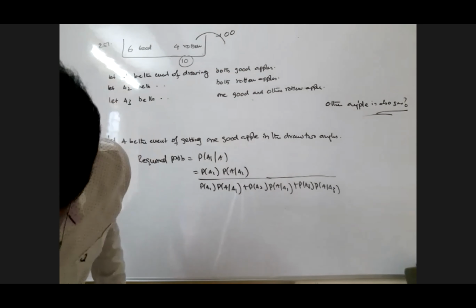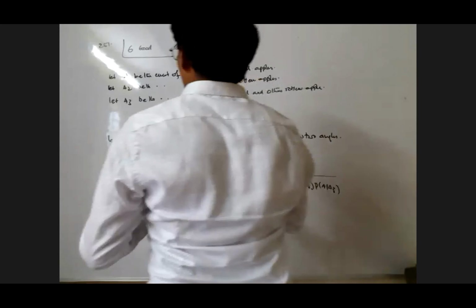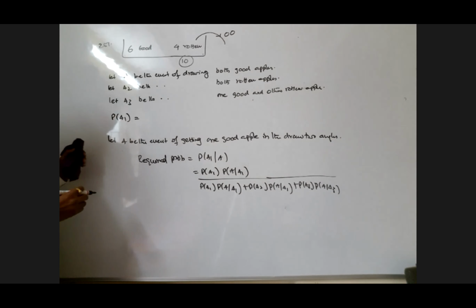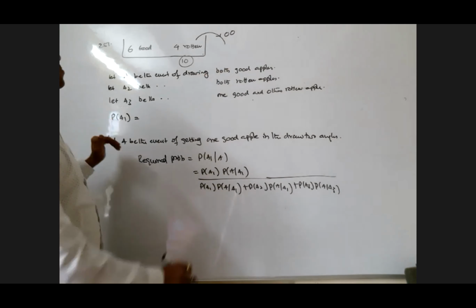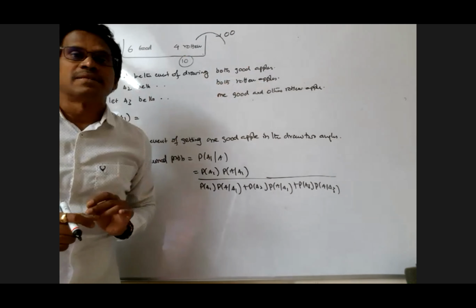Yes, my dear, here the problem starts. Now better I do it here separately. Maybe in this place I can manage, my dear. I'm writing the probability of A1 here. Probability of A1 means the probability of getting both the apples good, my dear. Can anybody answer this problem? You are drawing two apples at a time. What is the probability both are good apples? Anybody please?